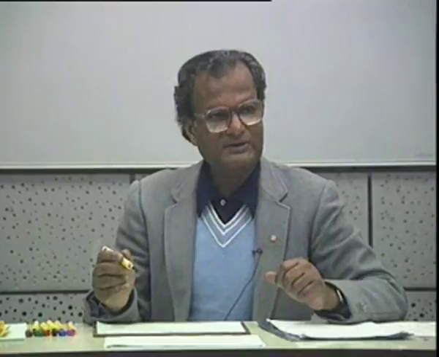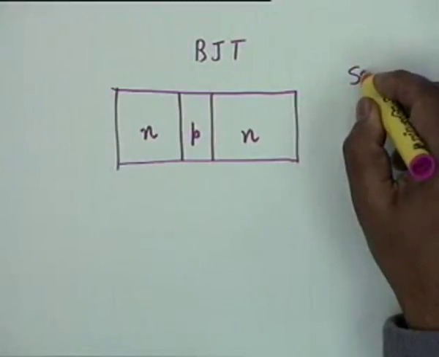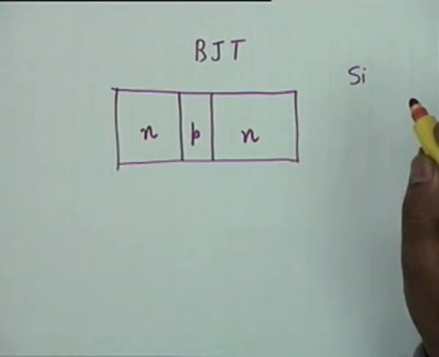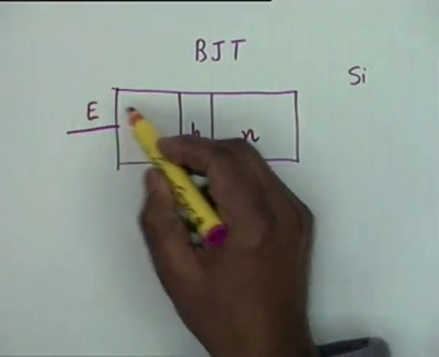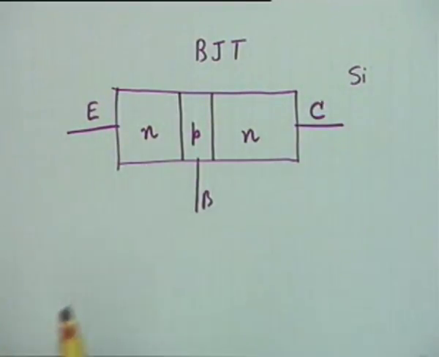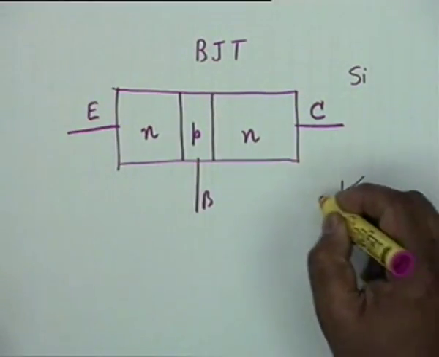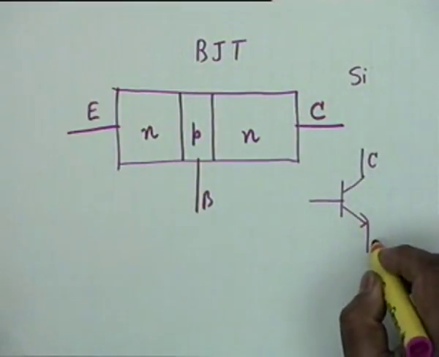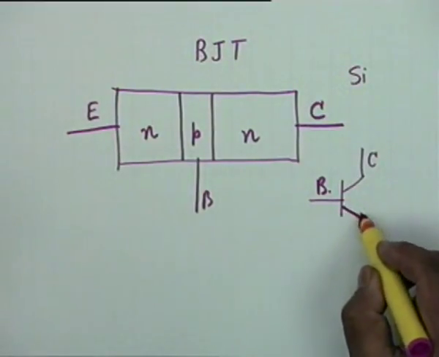Now here we are taking an NPN because NPN is more commonly used than PNP, and also the material that is used is silicon. Okay, so we take a silicon NPN transistor and we denote the terminals as E, B and C, emitter, base and collector. There are 3 terminals, and as you know, the symbol for this transistor is this. Now, do you know the significance of this arrow?